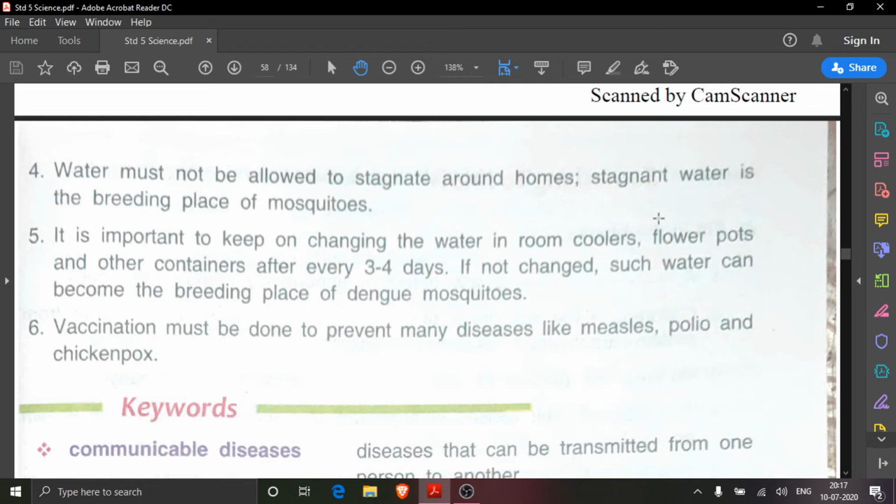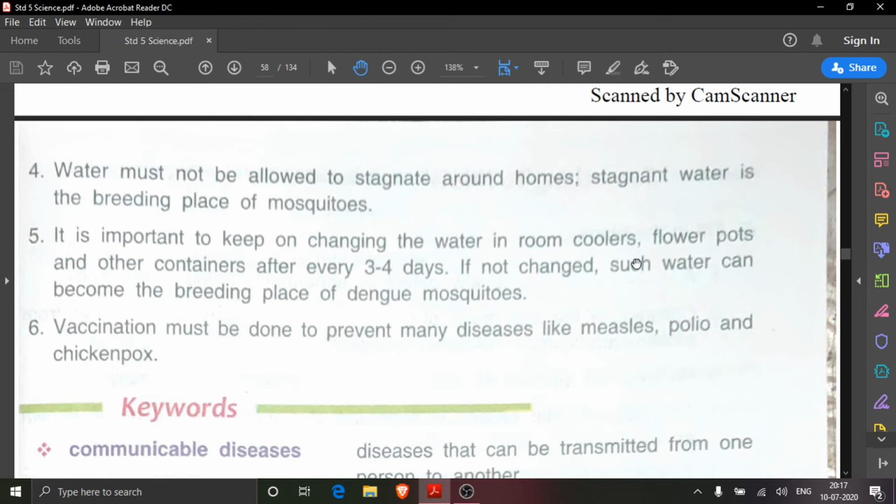Dengue and malaria. Then the fifth one is, it is important to keep on changing the water in room coolers. In coolers, water coolers, room coolers, you must have seen water is being put into that. So we must change it. Otherwise again stagnant water will be there and it will be a breeding place of mosquitoes.